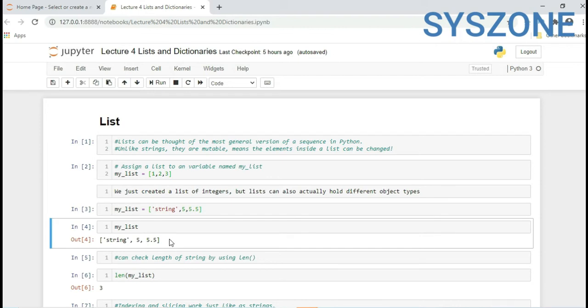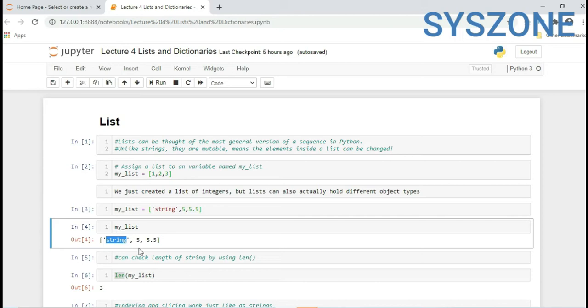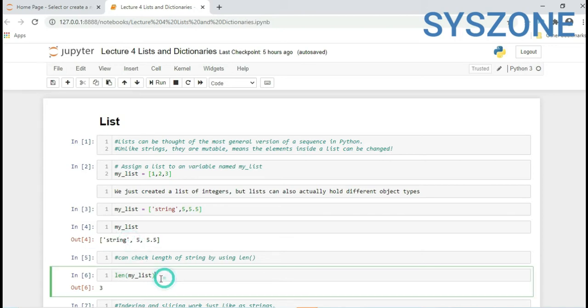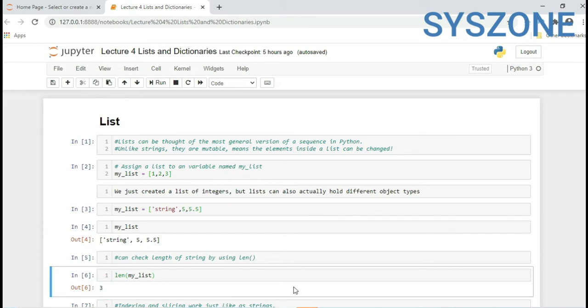If you want to check the length of a list, we can use the len function, which we already saw in the string part. It will automatically calculate the length. Here it will not calculate length based on characters, it will calculate the length based on items, how many items are in the list. There are three items in my_list, so it returns 3 as the length.